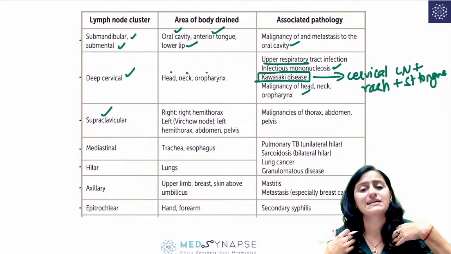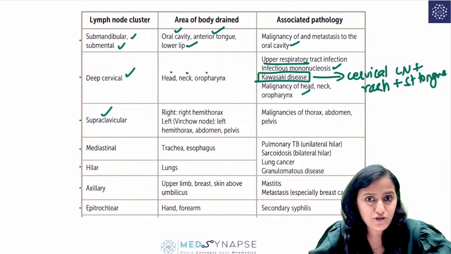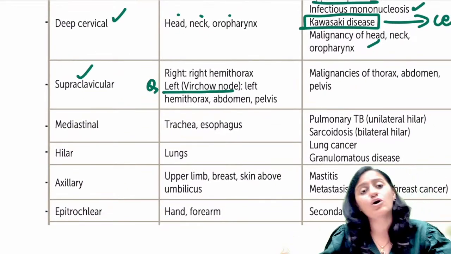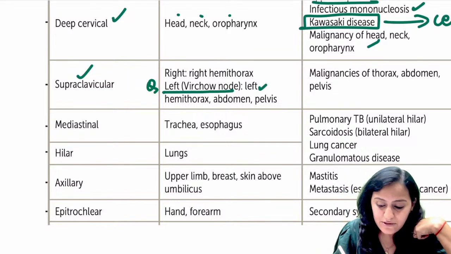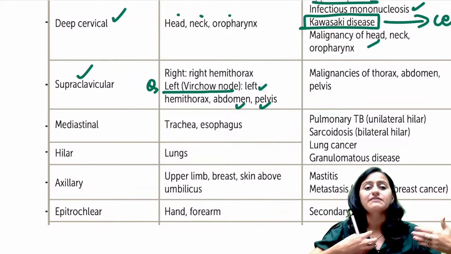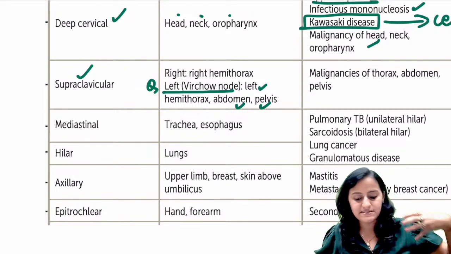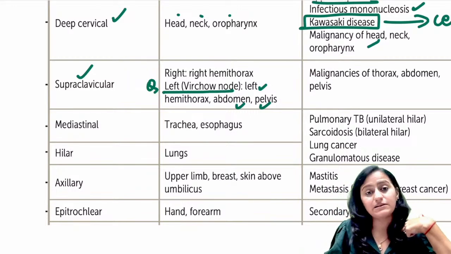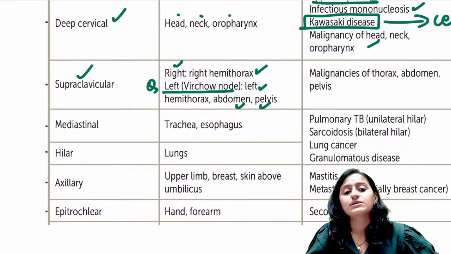Then you have supraclavicular lymph node, the right supraclavicular and the left supraclavicular lymph node. Important. Which of these is called as Virchow's lymph node? The left supraclavicular lymph node is called as the Virchow lymph node. Because what is going here? The left hemithorax, abdomen and pelvis. You know, right, how the thoracic duct comes from below the diaphragm and goes on to the left side. So everything below the diaphragm, the abdomen, the pelvis and the left hemithorax, that is what is going here. So remember, the left supraclavicular lymph node will come here. The right hemithorax will go into the right supraclavicular lymph node, right?